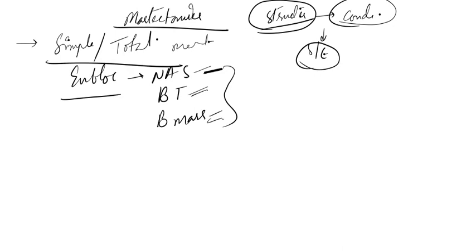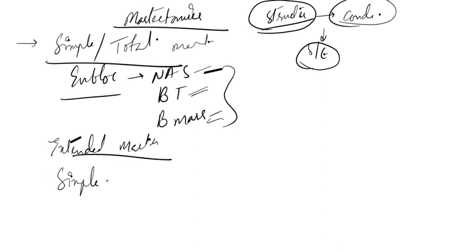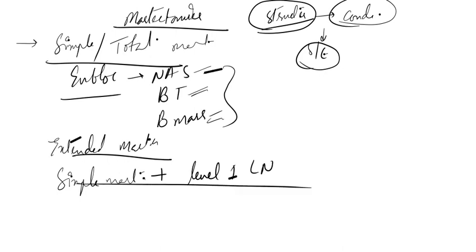Now if you come to extended mastectomy, what are the structures that are removed? In extended mastectomy, the simple mastectomy is performed along with removal of level 1 lymph nodes, right? So this is done in extended mastectomy.